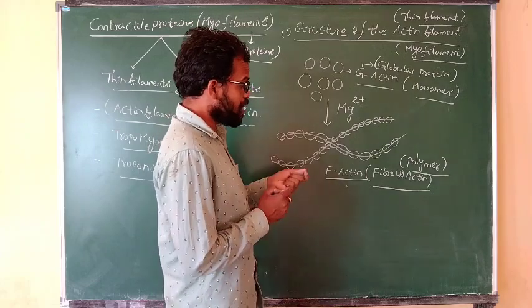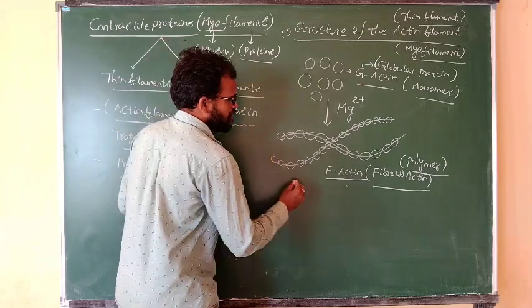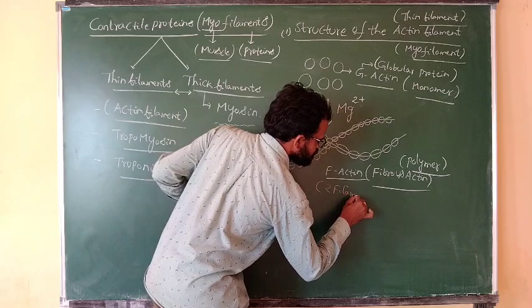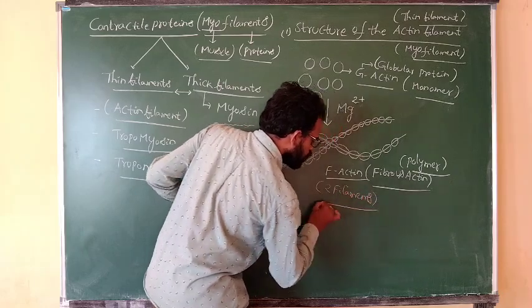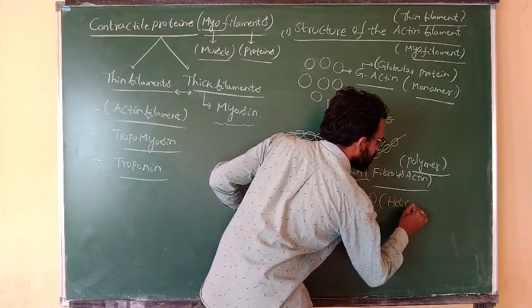If you observe the F actin, it consists of two filaments that are helically coiled.